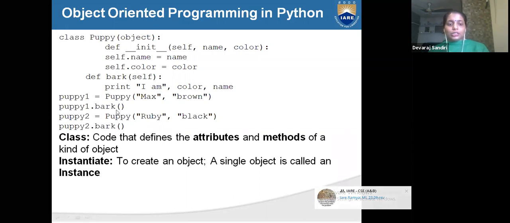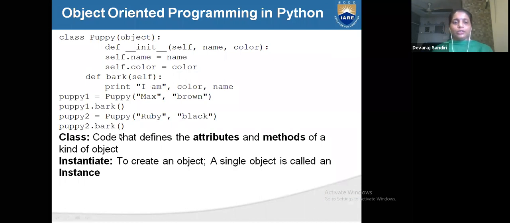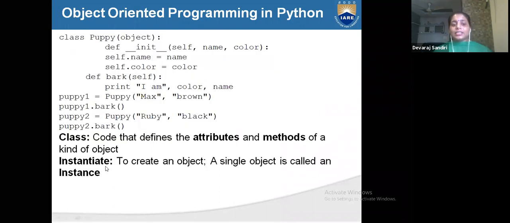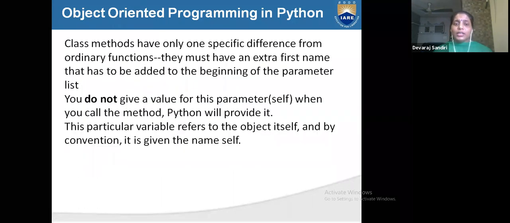See, this is the class code. I will show you the execution, and on the execution I will tell you this. The class is the code that defines attributes and methods. What are instances? Instances means creating an object. A single object is called an instance. One object is called an instance.